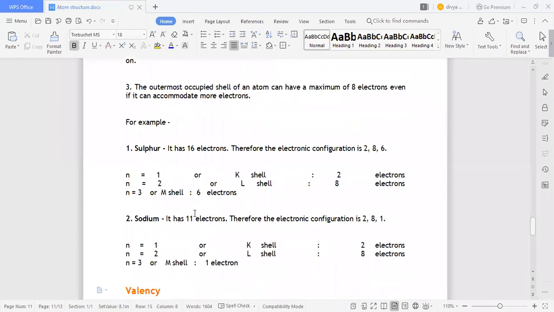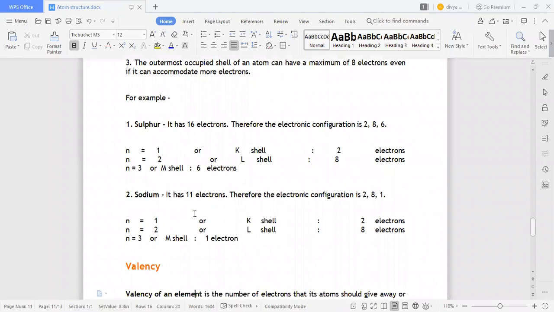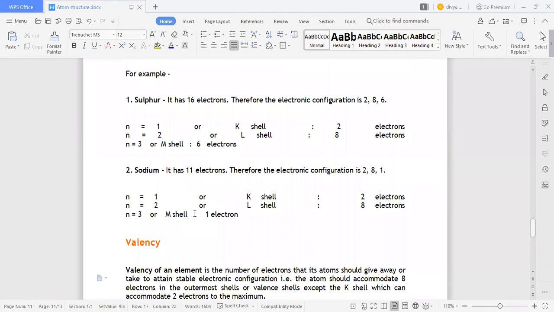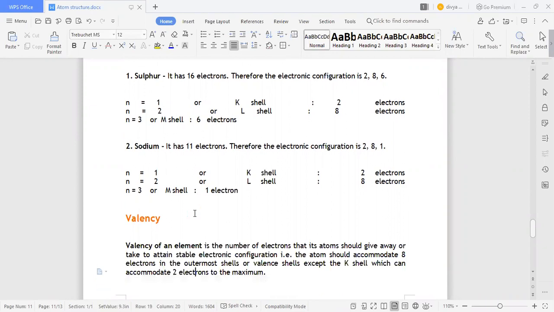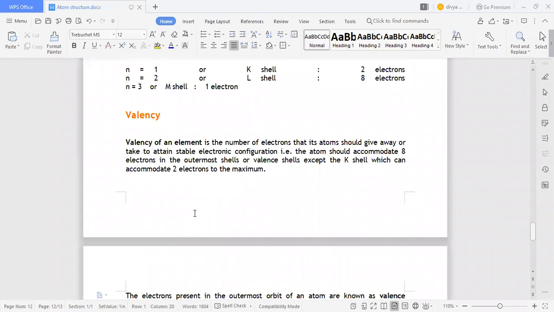Therefore, the electronic configuration is 2, 8, 6. That means n equals 1, that is the K shell, has 2 electrons, the L shell has 8 electrons, and the M shell has 6 electrons. The total will be 2 plus 8 equals 10, 10 plus 6 equals 16. That's why it is 16 electrons. Like that, the same for sodium.